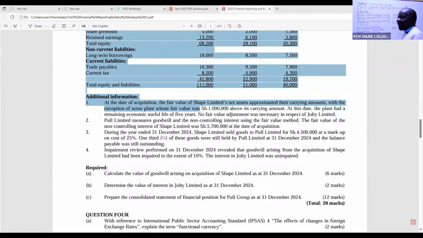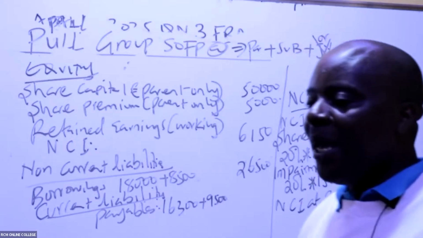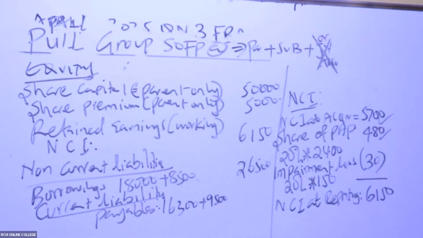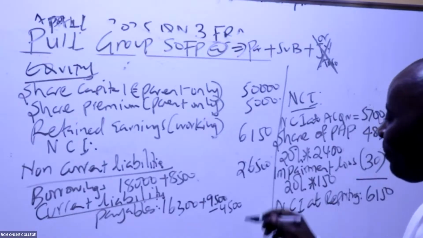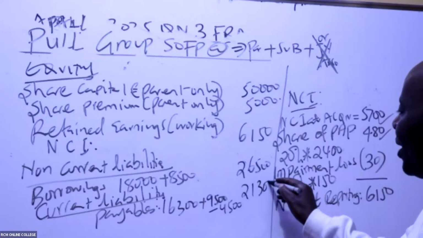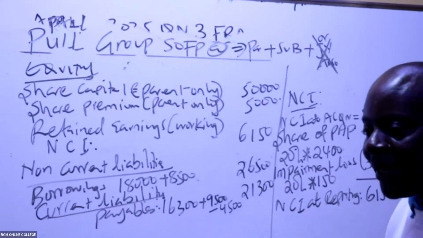But do you remember the fake payable? That fake payable was how much? Minus 4,500, isn't it? So it comes to 21,300. Is that okay, ladies and gentlemen?